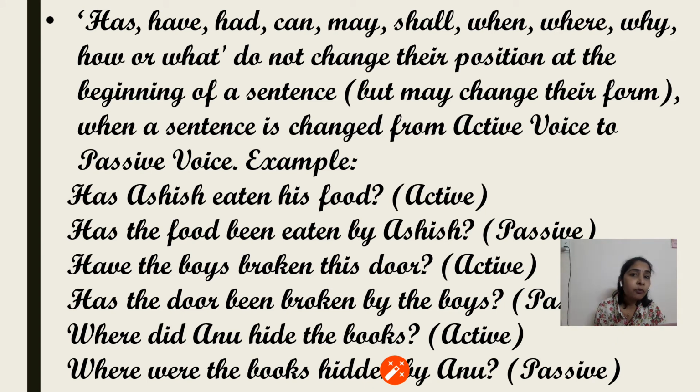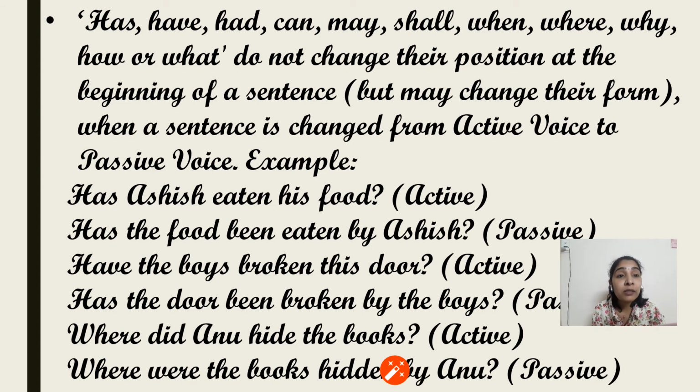Example: "Has Ashish eaten his food?" That is the active form. "Has the food been eaten by Ashish?" So it has not changed its place. The other words have been shuffled and changed according to the rules of the tenses, but the word "has", the question word, remained as it is at the beginning of the sentence.